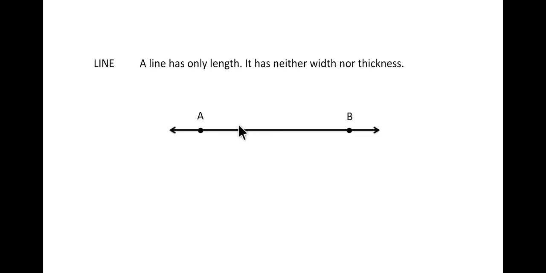This indicates that this line will go up till infinity towards this side, and here also it goes towards infinity towards this side. Okay, so if there are two arrowheads on both the sides, then it's a line, and line AB is represented as AB, with a small line with arrowheads written on top of AB. Alright, so this is how we represent a line.